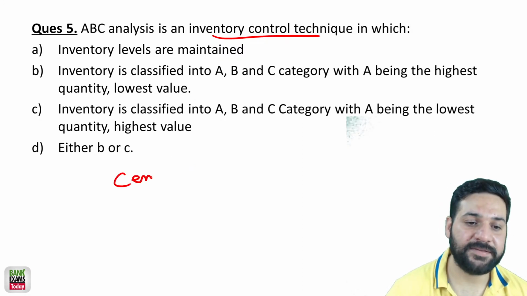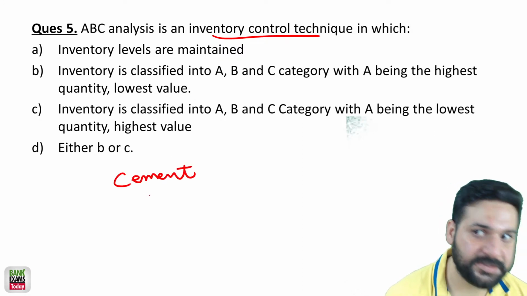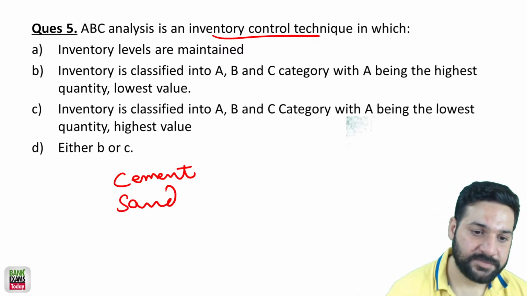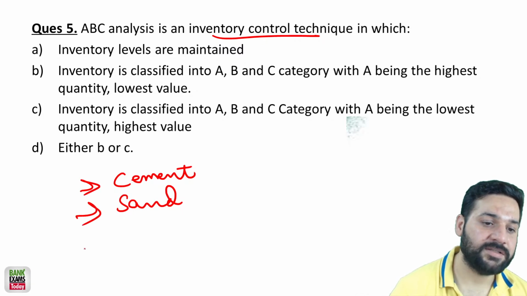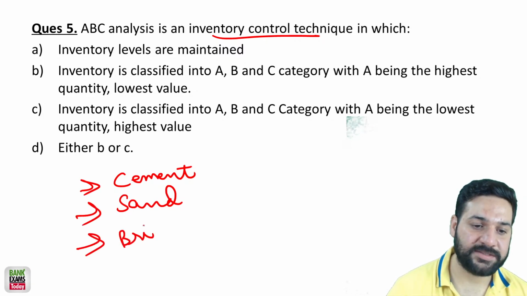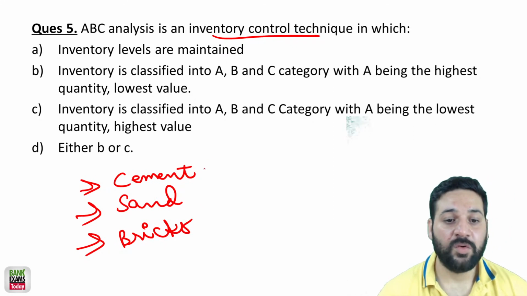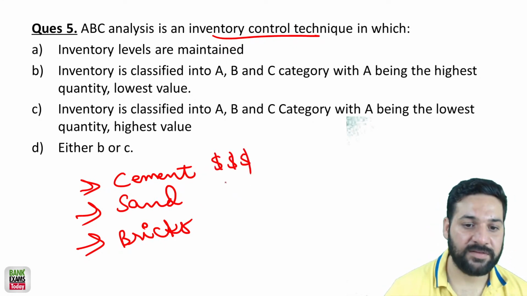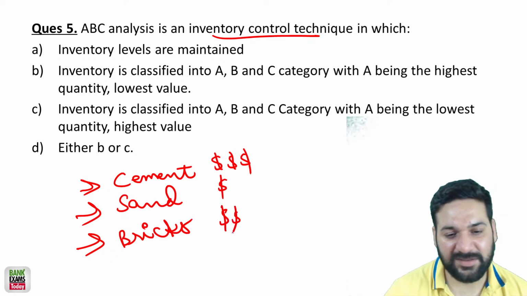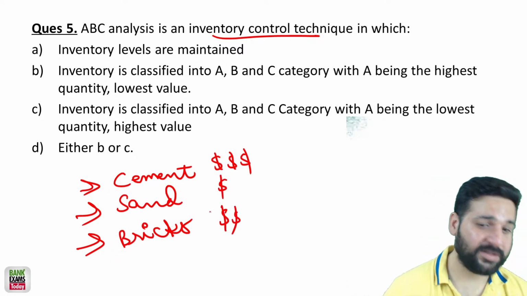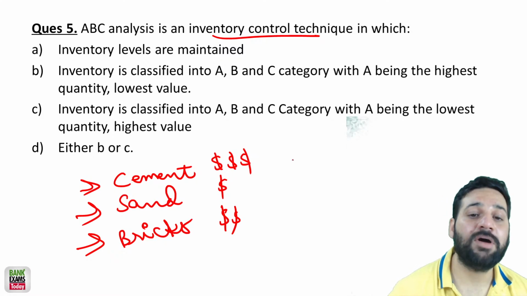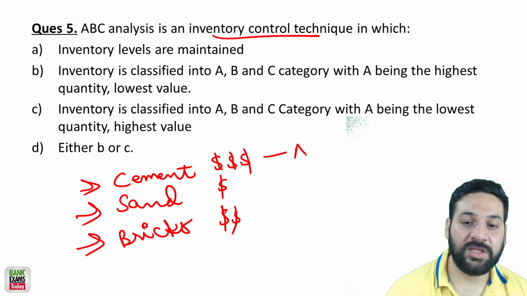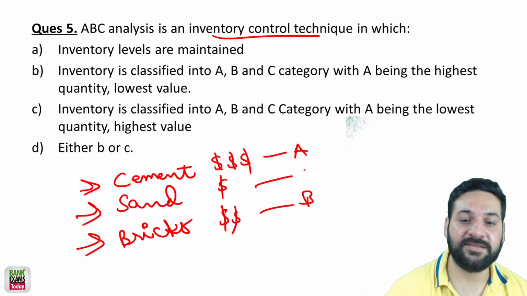So cement is there, sand is here, and bricks, right? What is the most expensive here? Cement is most expensive, sand is cheapest, bricks are expensive but cheaper than cement, right? So you are categorizing it. So cement is A, bricks is B, sand is C.